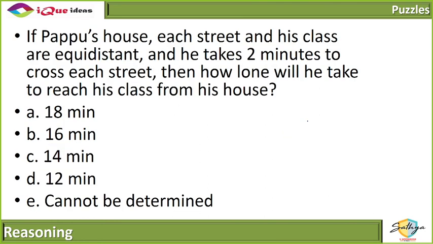If Pappu's house, each street and his class are equidistant and it takes 2 minutes to cross each street, then how long will he take to reach his class from the house?